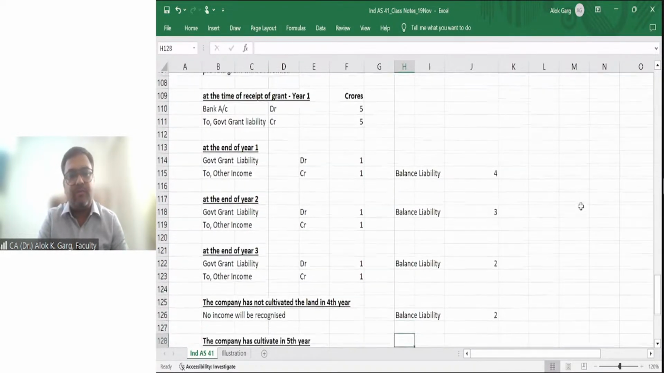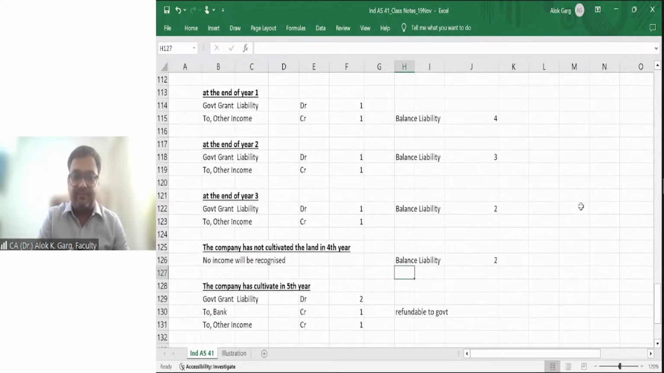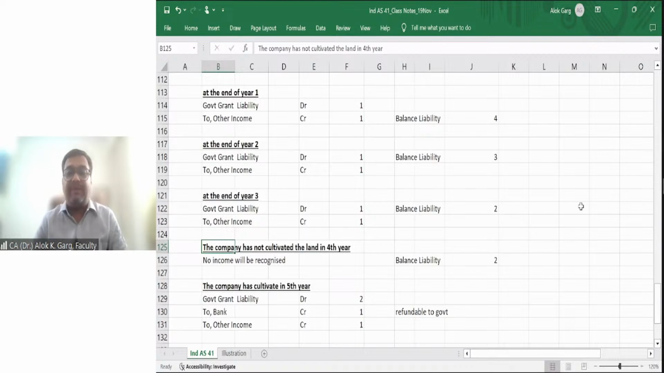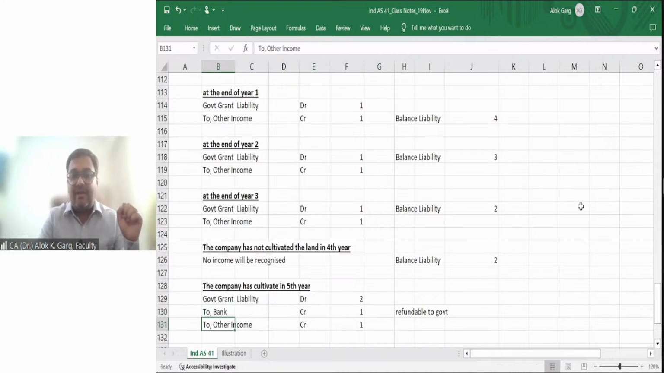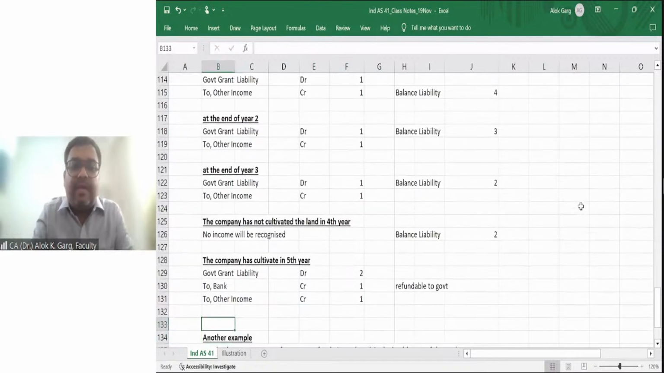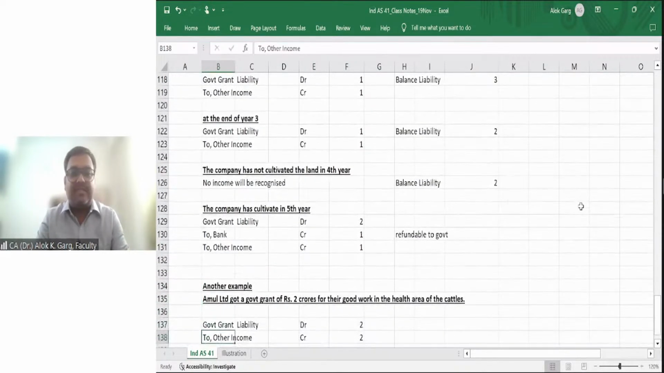At the end of the third year, again government grant liability to other income. Balance liability 2 crore. At the end of the fourth year, the company has not cultivated the land in the fourth year. Now what will happen? No income will be recognized. What is the balance liability? It is 2 crore only. The company has cultivated in the fifth year. In that case, government grant liability account debit 2 crore, bank credit, the company will refund 1 crore to the government pertaining to the fourth year, and other income credit 1 crore. Right? I hope you have well understood this example.